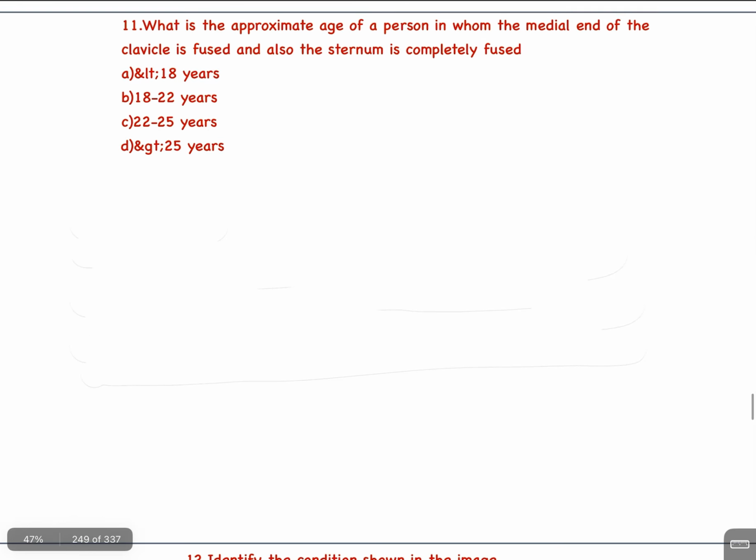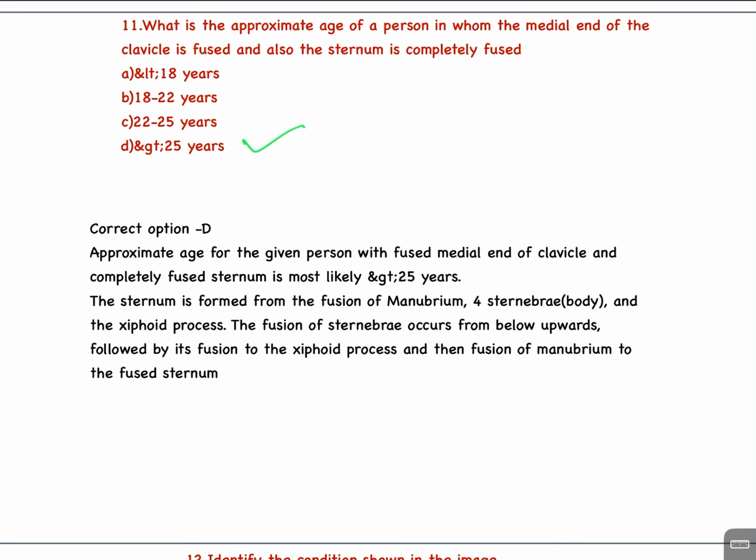Question number 11. What is the approximate age of a person in whom the medial end of the clavicle is fused and also the sternum is completely fused? A. 18 years, B. 18 to 20 years, C. 20 to 25 years, D. Above 20 years. Answer is D, 25 years. Approximate age for the given person with fused medial end of clavicle and completely fused sternum is most likely 25 years.